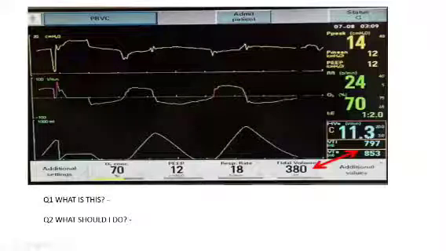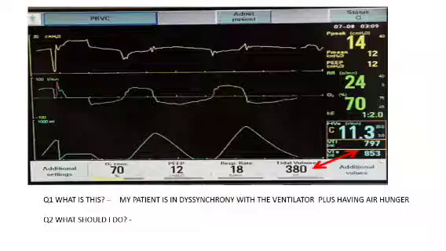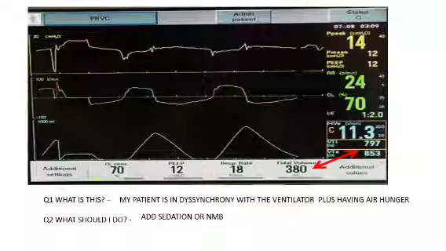If my patient is desynchronous with the ventilator, yes, it's time to add sedation or a neuromuscular blockade for this patient. Neuromuscular blockade or sedation should always be added in a very initial phase for these patients, so that my patient doesn't have an increased work of breathing. This much tidal volume, 780 or 800 ml, will increase work of breathing. So always, for this patient, neuromuscular blockade or sedation should be added.